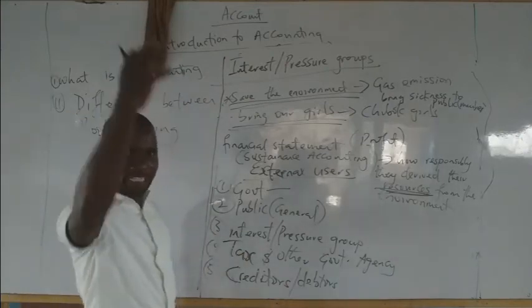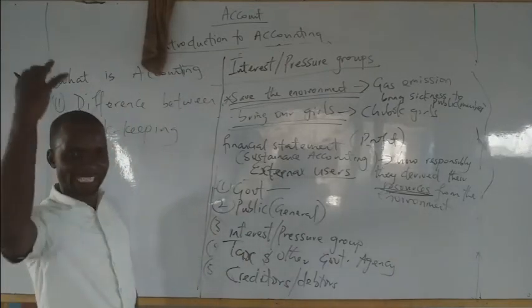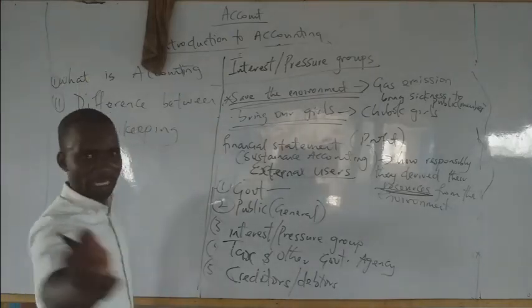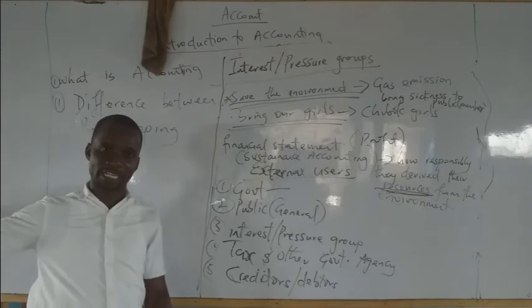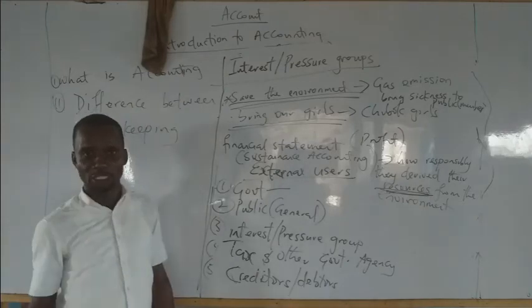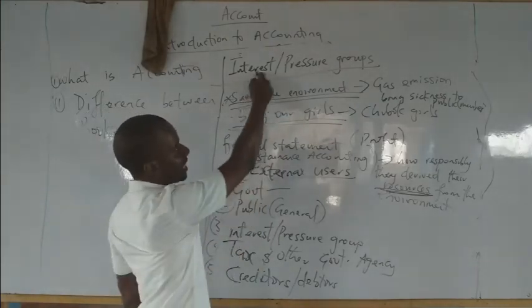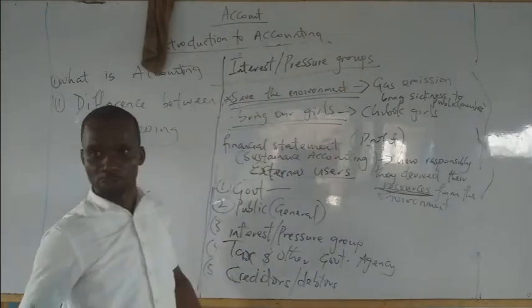Or how are you discharging your responsibility? Are you discharging it irresponsibly? What do I mean? Emit gas into the air. At times you pour chemical into the water, as you experience in the Niger Delta area, where all these oil companies do their thing. So these are the interests of these interest and pressure groups.